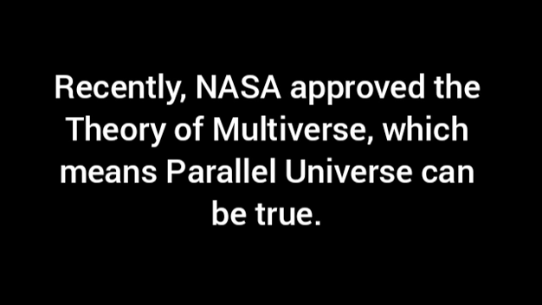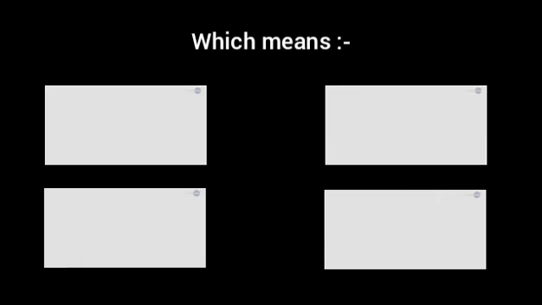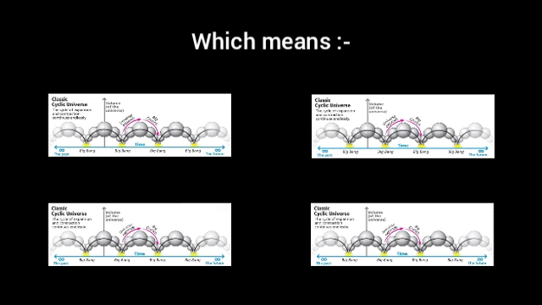NASA recently approved the theory of multiverse, which means parallel universe can be true. But if we assume that parallel universe theory or multiverse theory is true, then we have to add some new information in the theory of the beginning of the universe or multiverse. The first information is about the Big Bang. According to this theory, one explosion can create only one universe, which means there was more than one point where the Big Bang occurred. If there is more than one Big Bang, then there must be more than one cycle of Big Bang, Big Crunch ongoing right now.